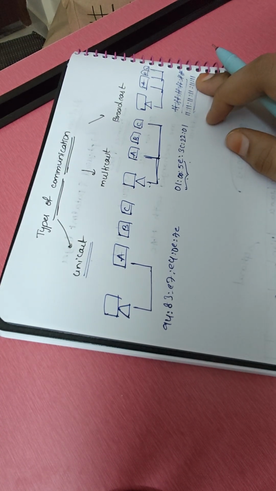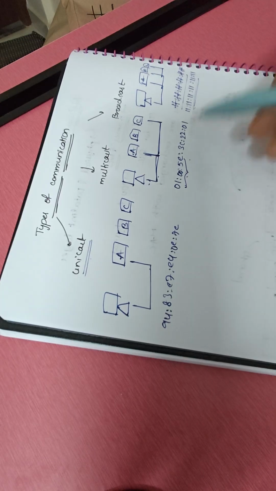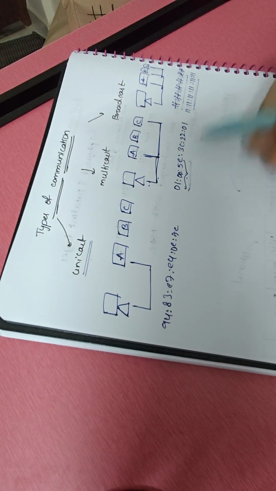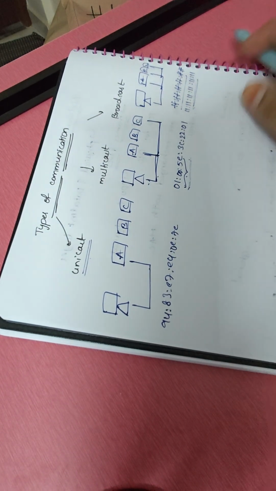If you use the broadcast MAC address as a source MAC address, similar to how multicast packets are discarded, broadcast packets also will get discarded. Thank you.